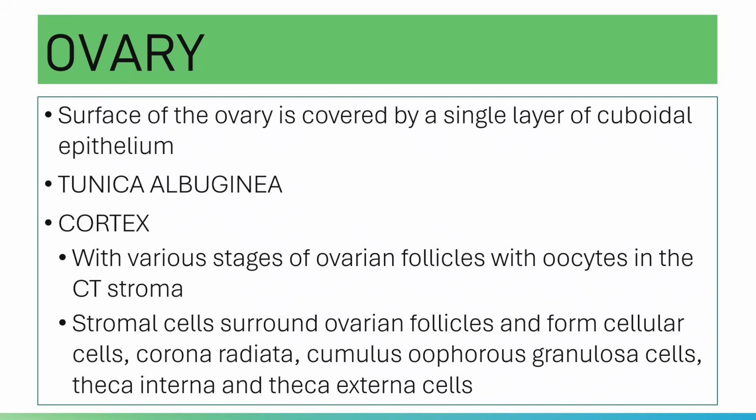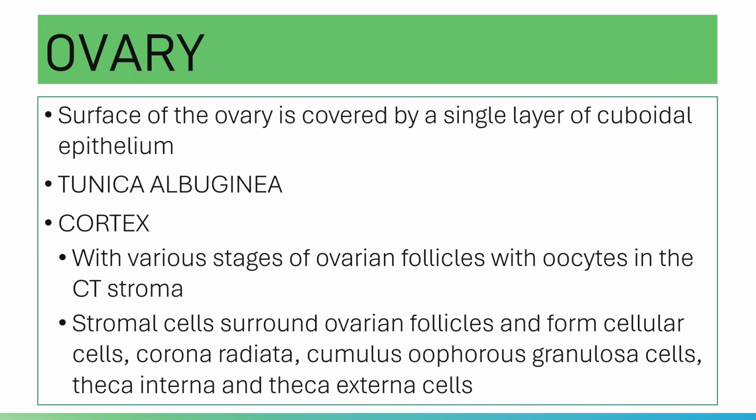The stromal cells of the cortex surround the ovarian follicles and they form your follicular cells: corona radiata, cumulus oophorus, granulosa cells, theca interna, and theca externa cells accordingly.